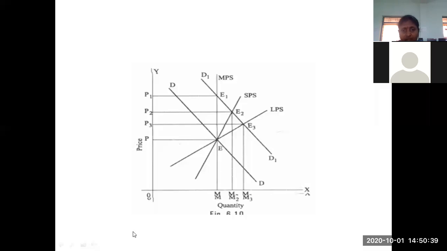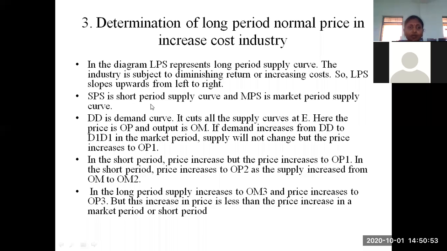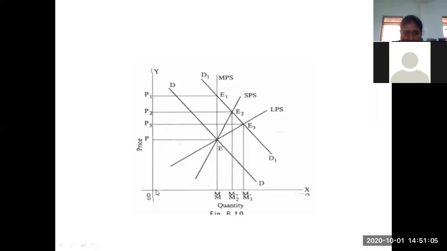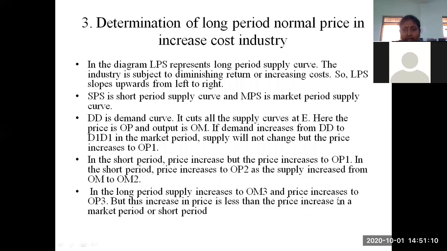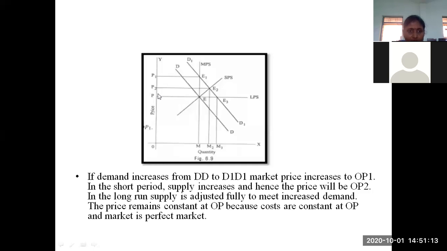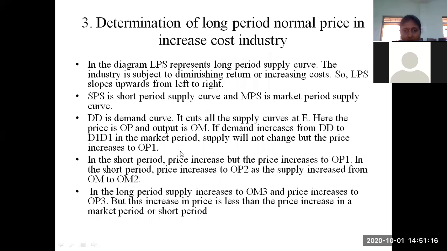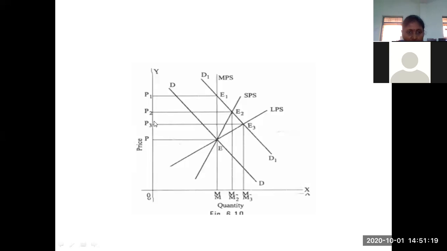So what is the quantity offered? The quantity offered is going to change because it is the long period, so by varying the different factors we increase the quantity. The quantity offered is 0M3. If you take the short period and the market period, we have discussed the changes previously. Here, in the long period, the quantity increases to OM3 and the price increases to OP3.